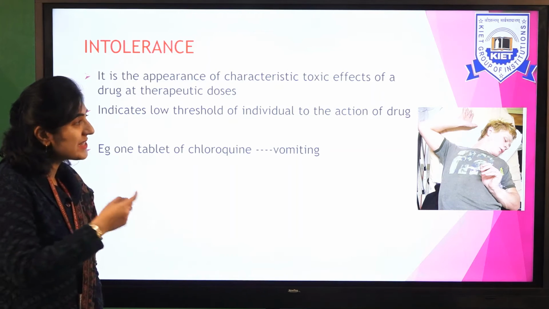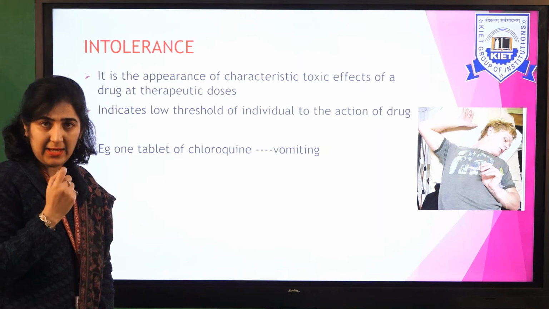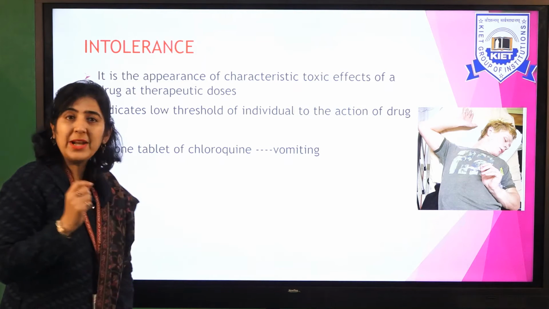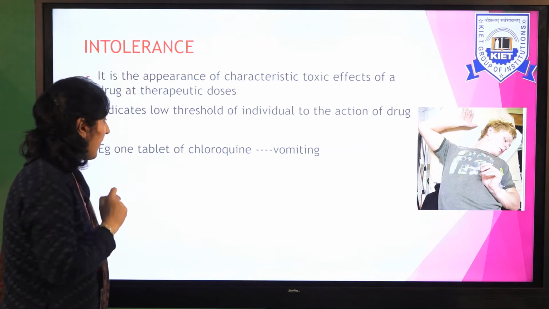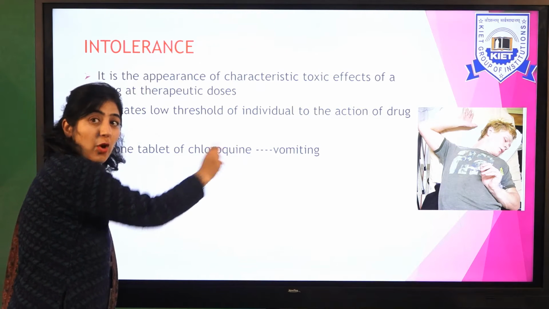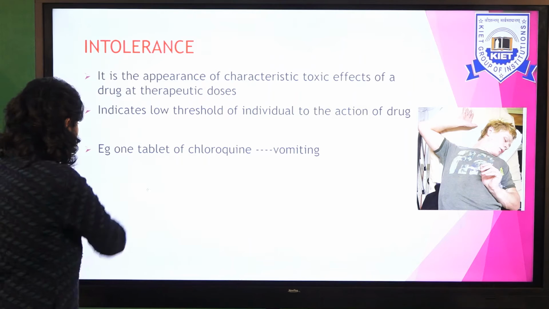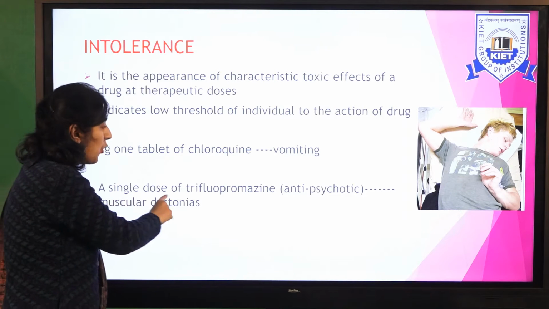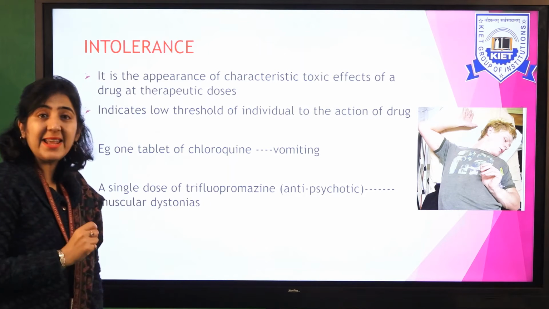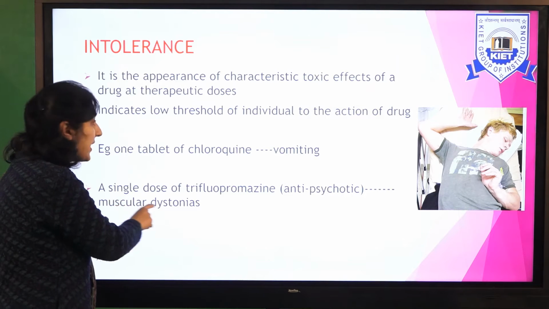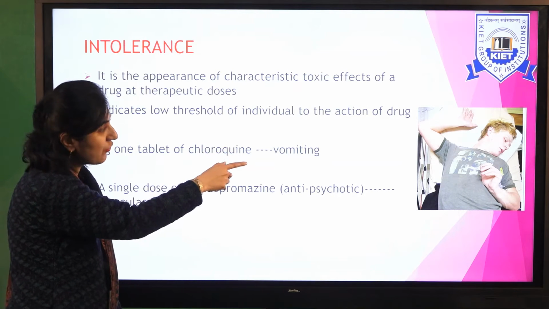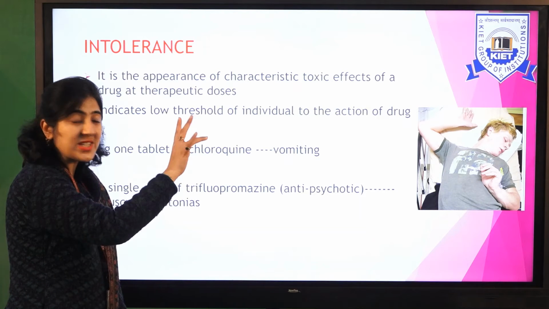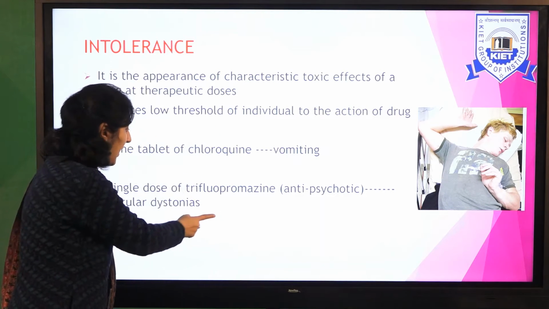Example, if a person takes 1 tablet of chloroquine, 1 tablet normally does not cause vomiting. But if the person is having intolerance, 1 tablet of chloroquine can cause vomiting. A single dose of trifluoperazine, which is an antipsychotic, can lead to muscular dystonias. As you can see in the figure, the person is suffering from muscle dystonia, this twisting of the fingers and hands.